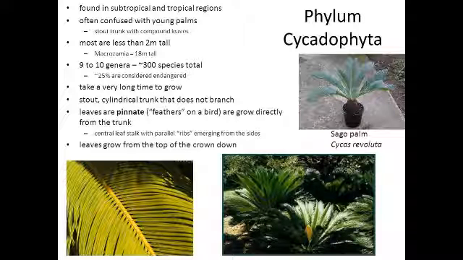1. Phylum Cycadophyta. They are a very primitive phylum. They contain palm-like trees, mostly in the tropics and subtropics. They have large cone-shaped strobili that produce pollen or ovules transferred by air or insects.